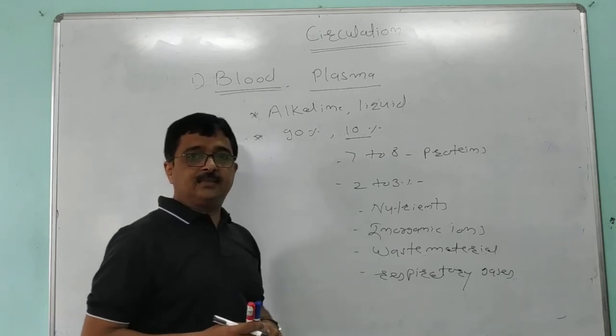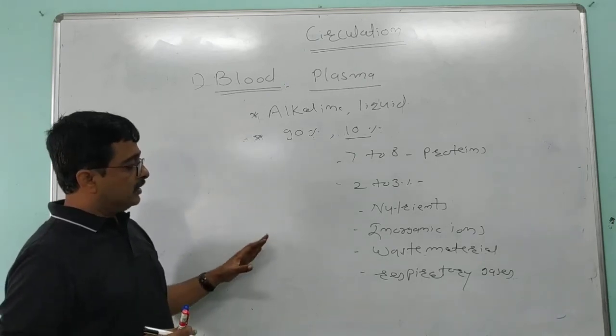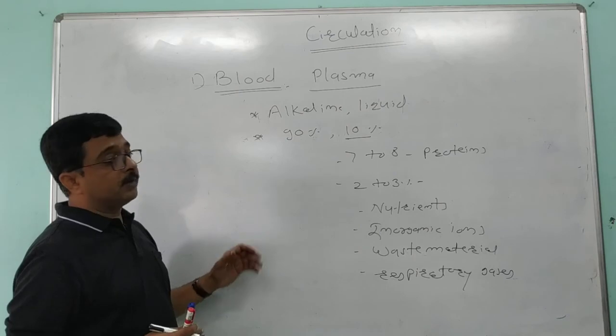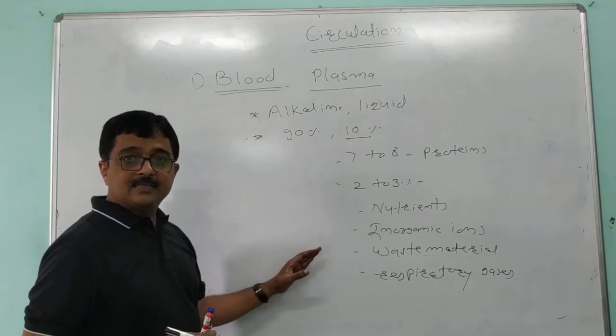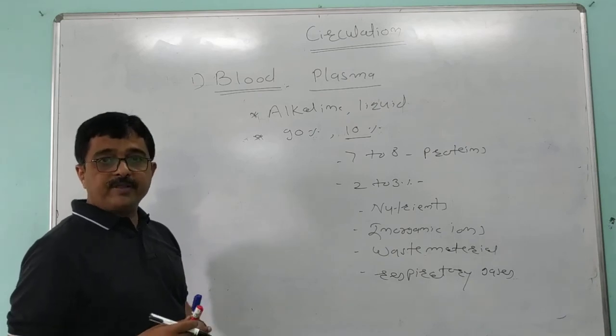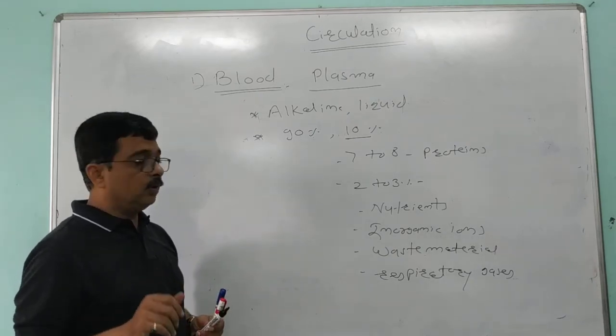In the next session, we are going to discuss the second component of the human blood, called formed elements, which contributes 45% of the whole blood.